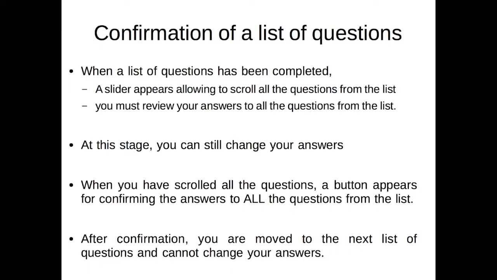Confirmation of a list of questions. When a list of questions has been completed, a slider appears allowing to scroll all the questions from the list. You must review your answers to all the questions from the list. At this stage, you can still change your answers. When you have scrolled all the questions, a button appears for confirming the answers to all the questions from the list. After confirmation, you are moved to the next list of questions and cannot change your answers.